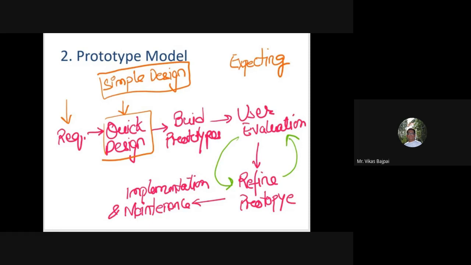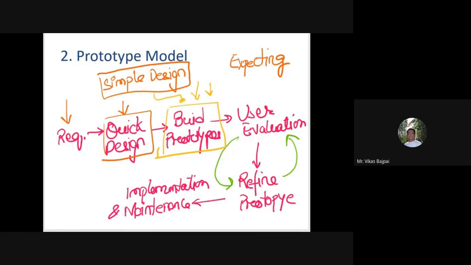So while building the prototype, I'll get some idea that in this particular phase, that means right now I have reached this particular phase, an actual prototype is designed, which is based on the information gathered from the simple or the quick design.